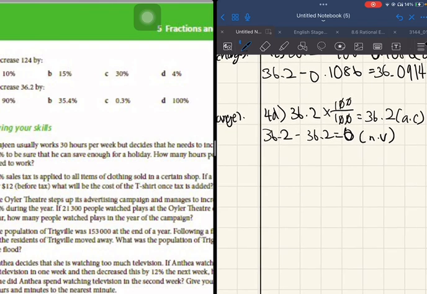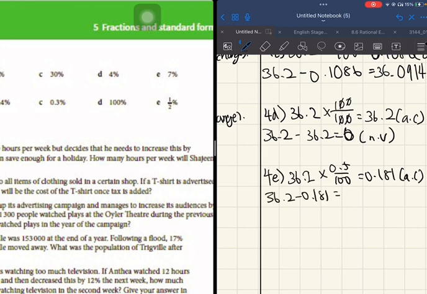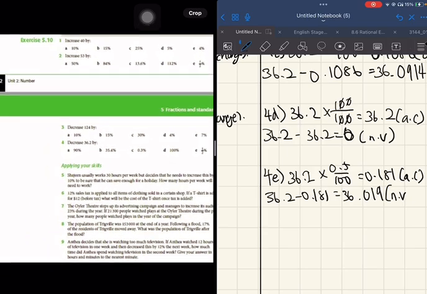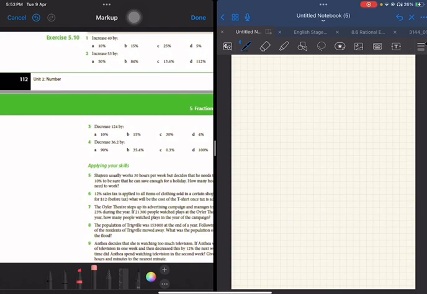Now last question for question 4. Question 4e, decrease it by 1/2%. Okay, I'm going to put it into decimal again. You get 0.181. This is the absolute change. 36.2 minus 0.181, you'll get 36.019. And this is the new value. Okay, so we are done with question 1 to question 4. Alright, now let's move on to applying your skills, question 5 to question 9.